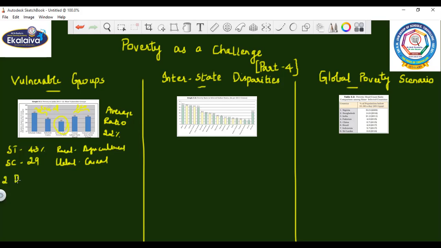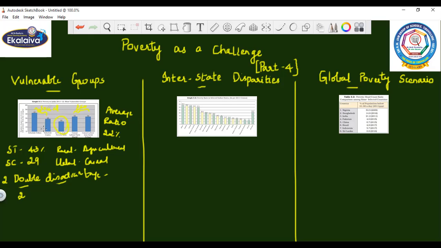Secondly, double disadvantage. What do you mean by double disadvantage? Double means two, and disadvantage, what do you mean by that? Just imagine a person who is a casual laborer working in a field, a landless laborer getting a daily wage, or a person working in a factory or in construction in the urban area, belonging to either of these groups.